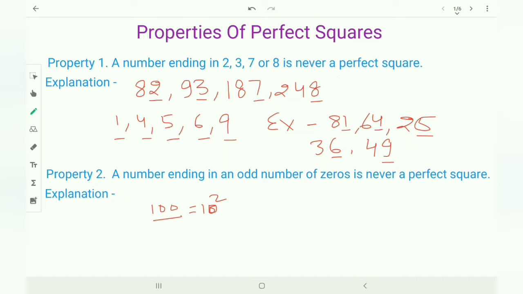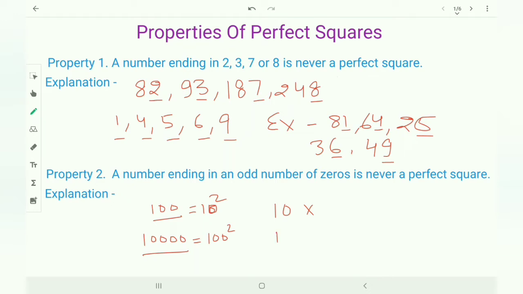But if you are taking 10, this is not a perfect square. If you are taking 1 with 4 zeros, this is a square of 100 and it is a perfect square.